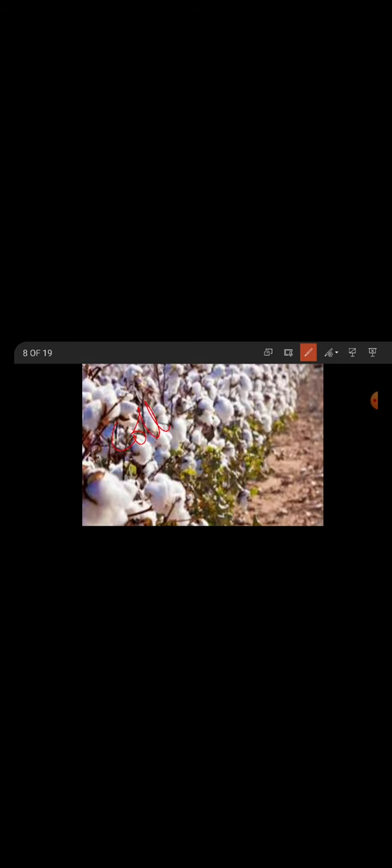Yes, so now the main focus of ours is the frequently used plant fiber, that is nothing but cotton. So where is cotton cultivated? What are the different types of weather patterns that are required, in which type of soil is cotton cultivated? Like that we will study about cotton cultivation at first. Then we will go to the processing of cotton.